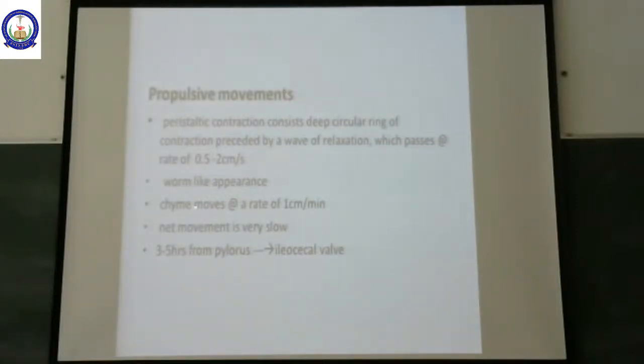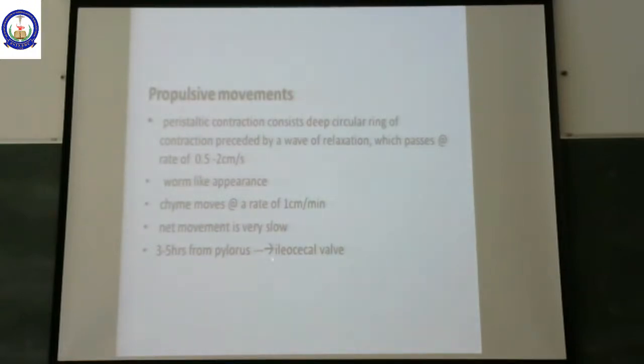And chyme moves at a rate of 1 centimeter per minute. The movement is very slow. It takes around 3 to 5 hours from the pylorus through the whole of the small intestine.